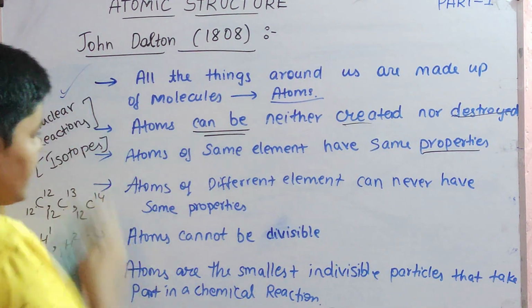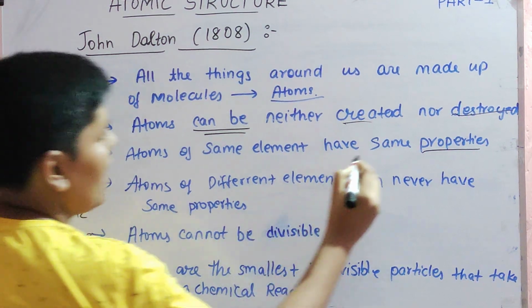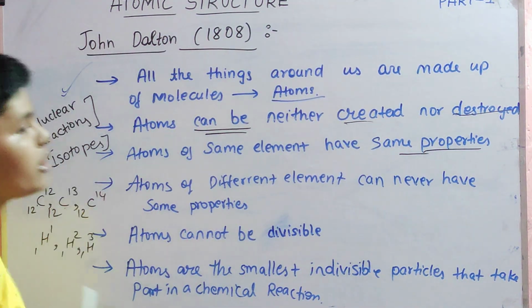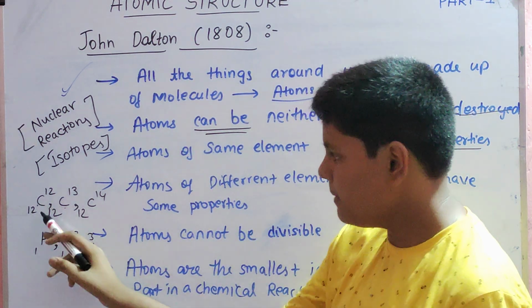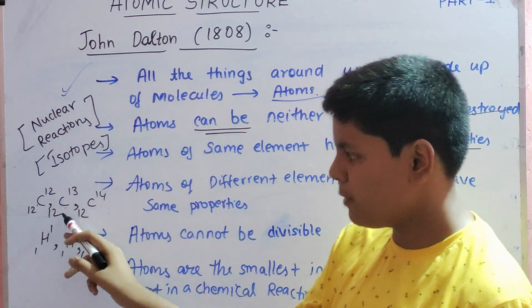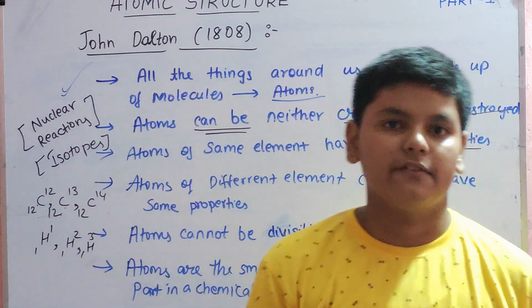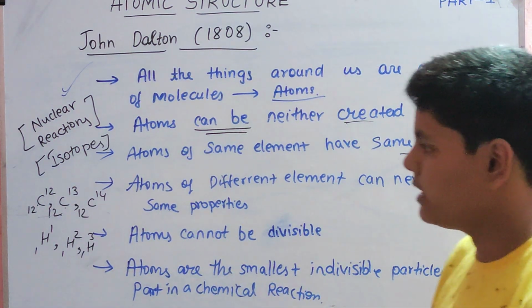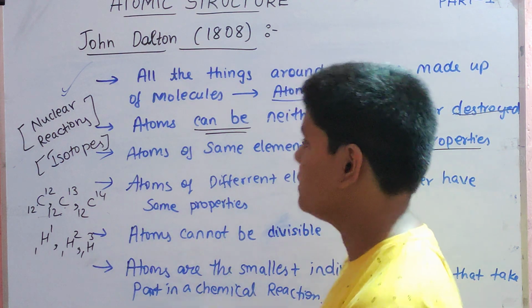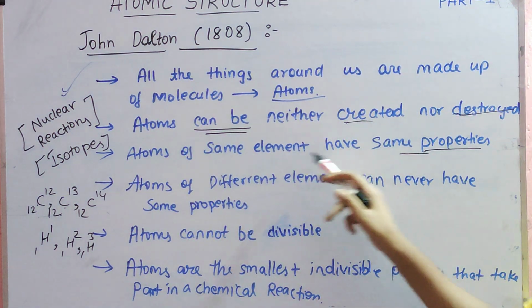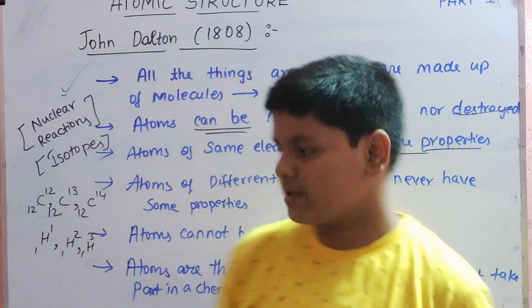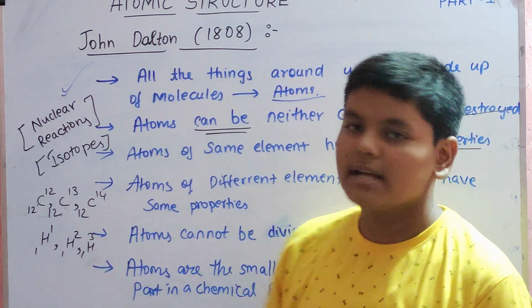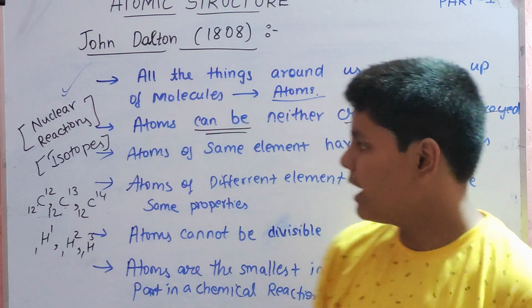So Dalton said atoms of the same element have the same properties, but isotopes say atoms of the same element have different masses. Same element, carbon, same atomic number, but the masses are different: 12 AMU, 13 AMU, 14 AMU. For hydrogen, the atomic number is 1, 1, 1, but the masses are different: 1, 2 and 3.